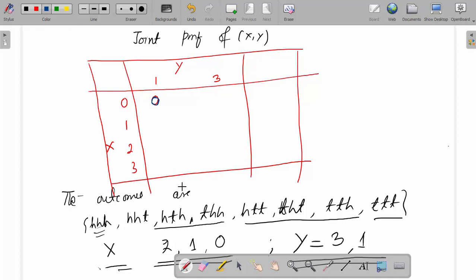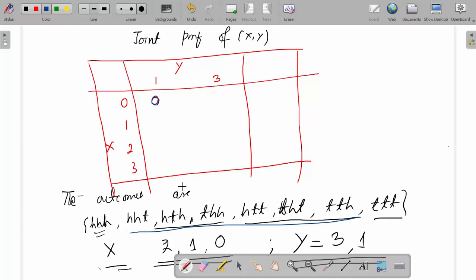Then y equal to 1, number of heads minus number of tails is 1. So in these cases, y equal to 1, x equal to 1, number of heads obtained is 1.